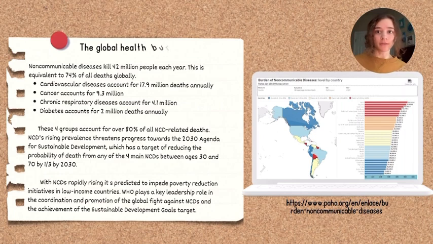Here, we're going to talk about the global health burden of non-communicable diseases. Non-communicable diseases kill about 42 million people each year, which is equivalent to 74% of all deaths globally. The top 4 non-communicable diseases that account for over 80% of all non-communicable disease-related deaths include cardiovascular disease at 17.9 million deaths, cancer at 9.3 million deaths, chronic respiratory disease at 4.1 million, and then diabetes at 2 million deaths.